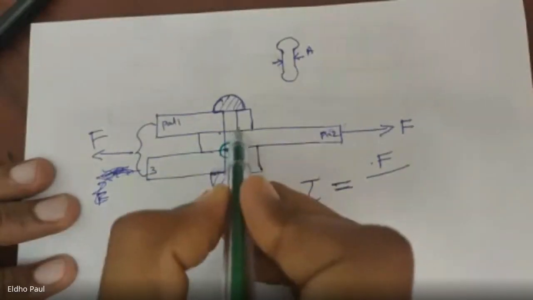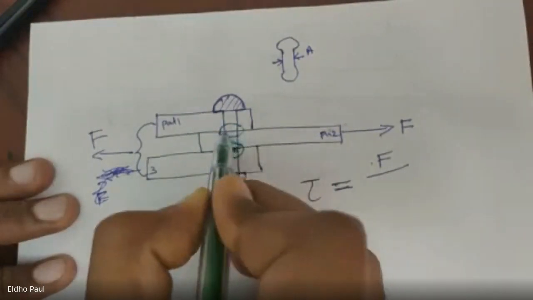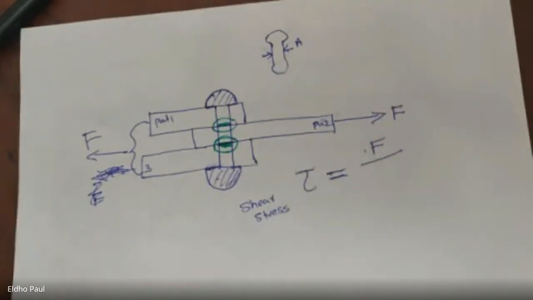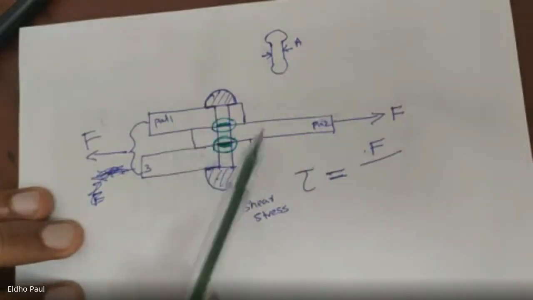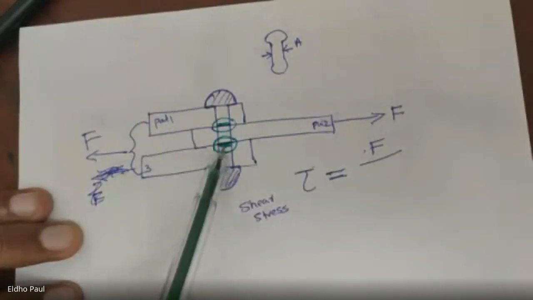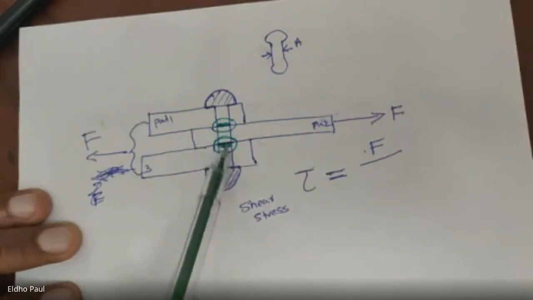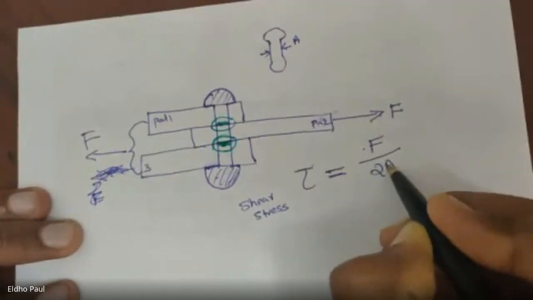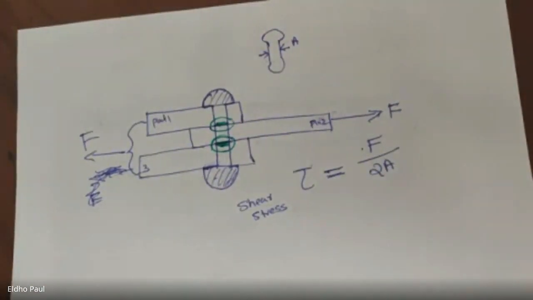This is the resisting cross section, and this also is a resisting cross section. Right? You can imagine when you apply a force for breakage of this joint, you have to break this point as well as this point. So these two cross sections are resisting this external force. So this will be equal to F by 2A.